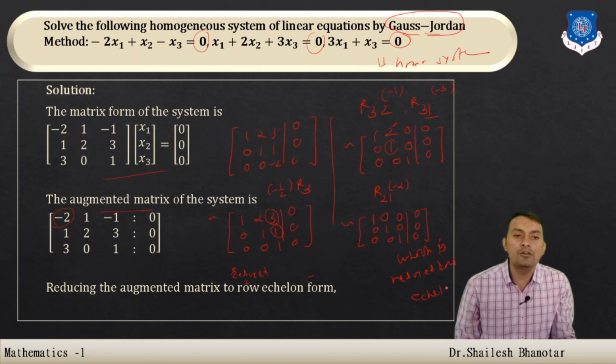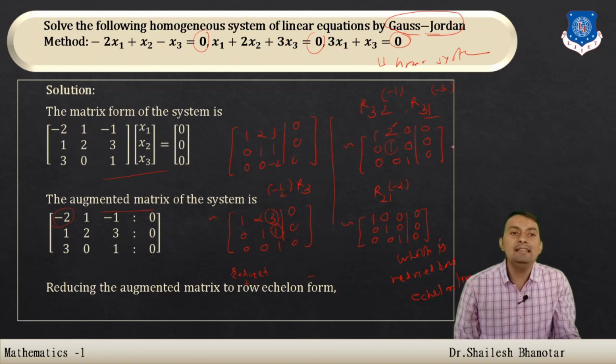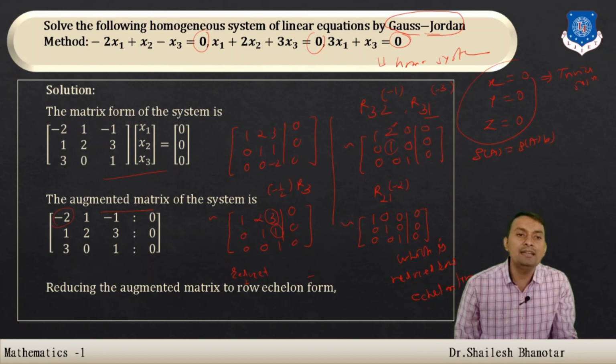And therefore we can say the corresponding system is: first row x plus 0y plus 0z is equal to 0, so x is 0, y is equal to 0 and z is equal to 0, and this is known as the trivial solution. Also we can observe that rank of A is equal to rank of the augmented matrix. The rank of A is nothing but 3, also rank of the augmented matrix is nothing but 3, which is equal to the number of unknowns, and therefore we can say that the system is consistent, and it has only the trivial solution.